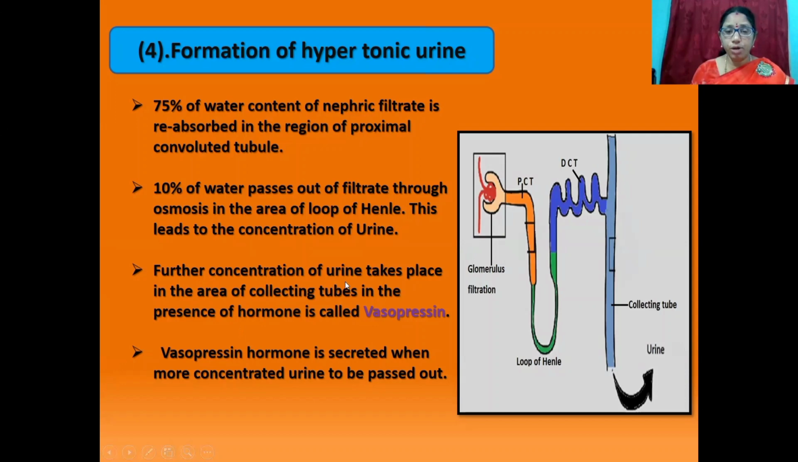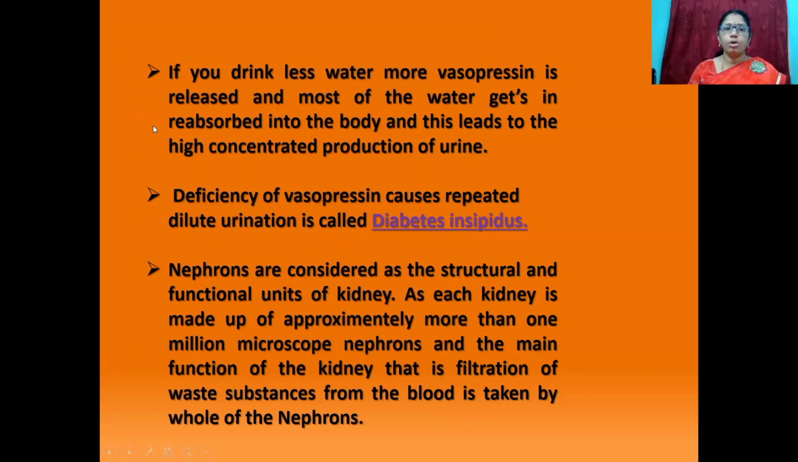Further concentration of urine takes place in the area of the collecting tube in the presence of vasopressin hormone. Vasopressin hormone is secreted when more concentrated urine is to be passed out. If you drink less water, more vasopressin is released and most of the water gets reabsorbed into the body, and this leads to the production of highly concentrated urine.